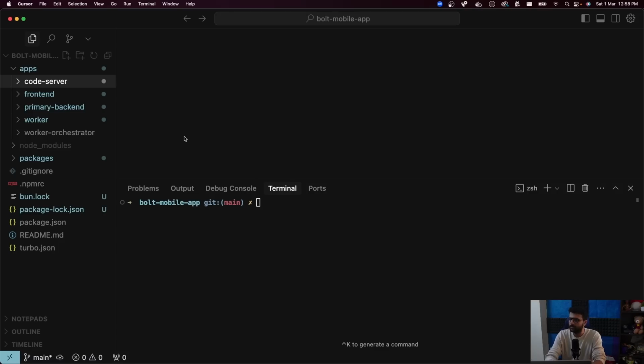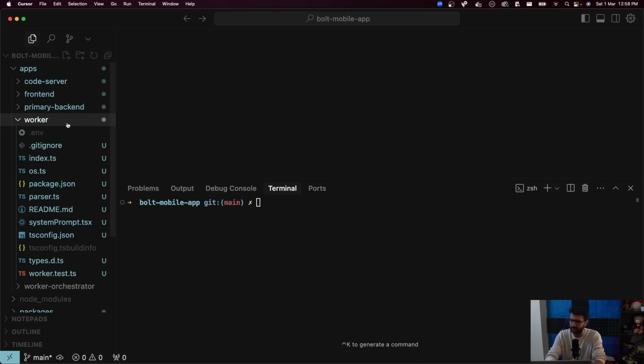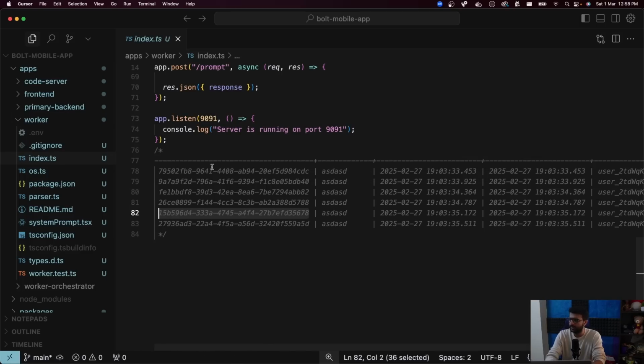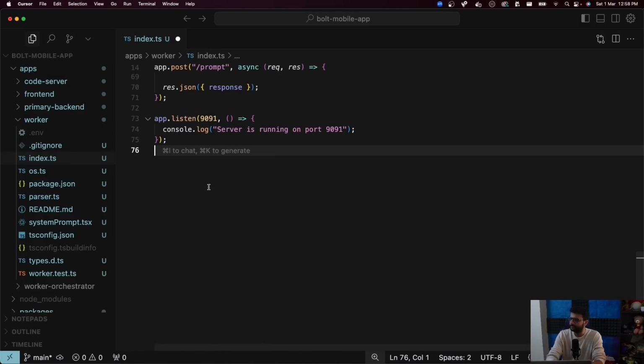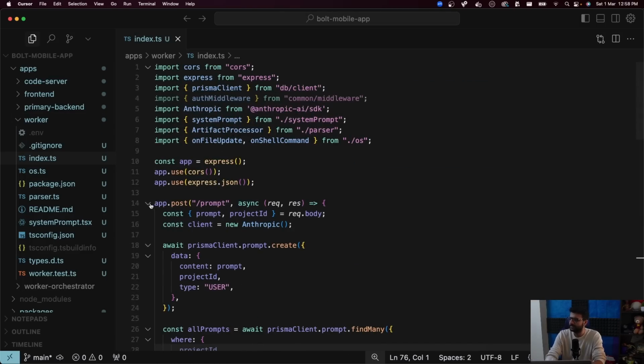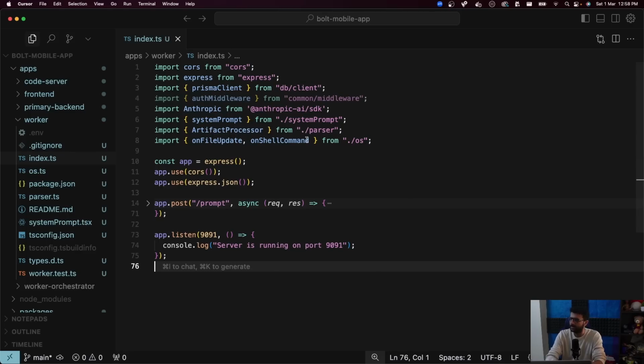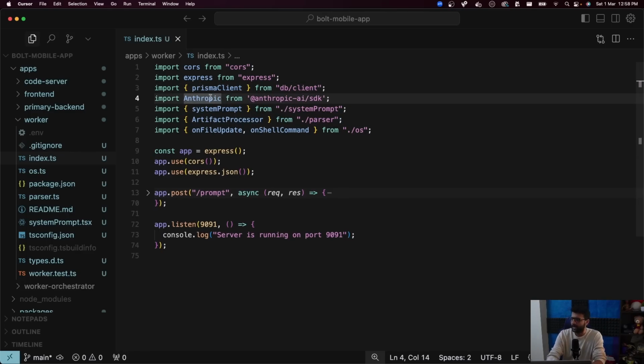Let's go through the worker code really quickly. Not really quickly. Let's spend some time here. It has a bunch of files that I've added. Let's kick things off with index.ts. Let me remove these. Index.ts is a very simple Express server. Amongst the many dependencies, I've introduced Anthropic as one of the dependencies because we're using Claude. You can use Gemini, even though I've seen it not perform great with these prompts. You can use OpenAI, that'll probably perform well. Anthropic is performing well. T-Research, I don't know, probably will. So I've imported this as a dependency.